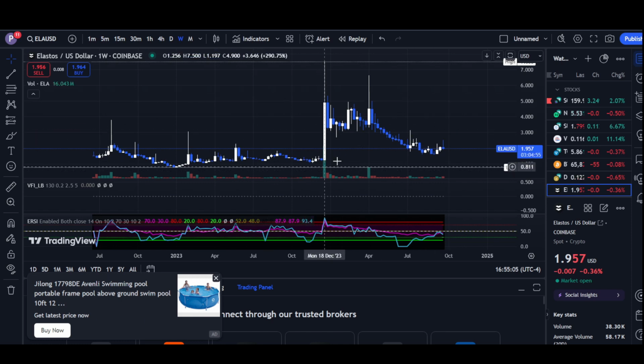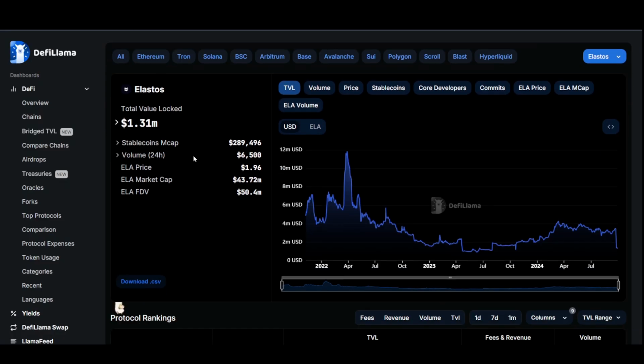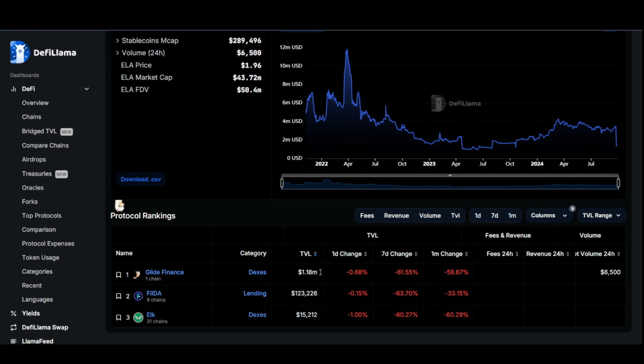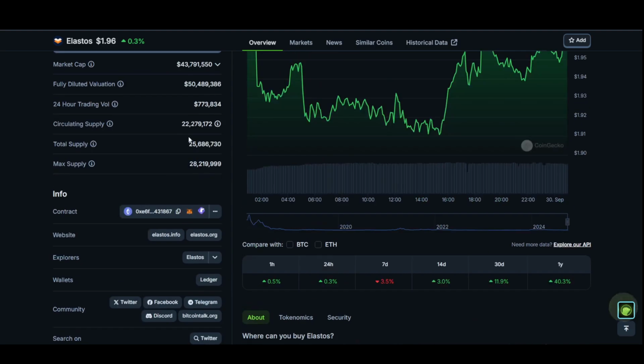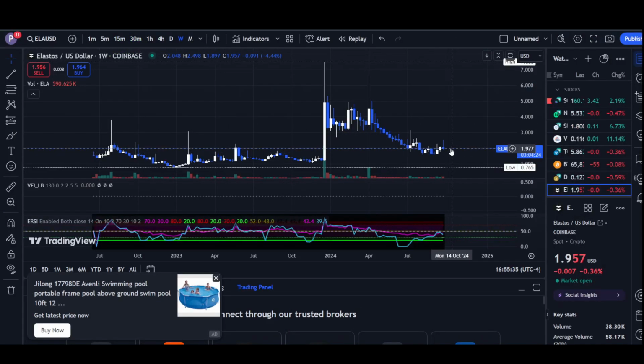So first of all, let's look at its DeFi and what is going on there. After that, we'll cover its price action. As for its DeFi, you can see here it has around 1.3 million TVL, and it also went from 3 million, I think something like that, on September 20th, and that is a big downgrade. So that means we will most likely see a pretty good correction for this coin from the looks of it, and that could be a pretty good opportunity to buy into this coin if you're interested.